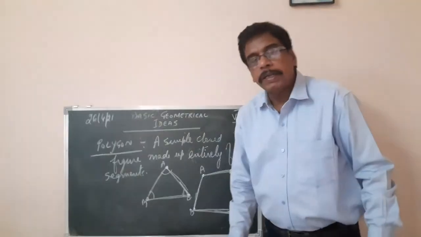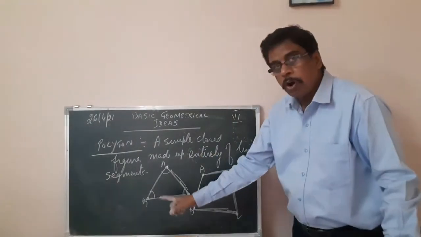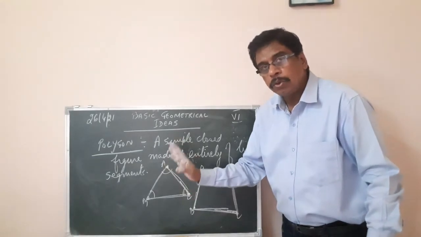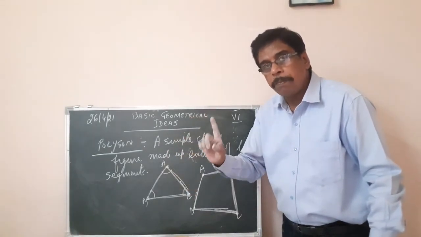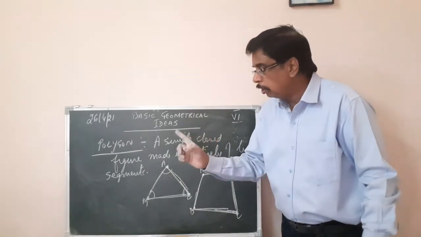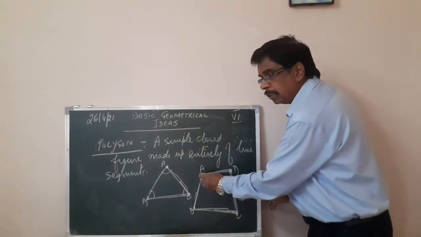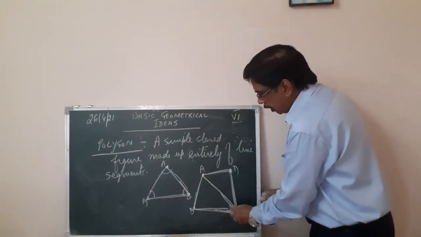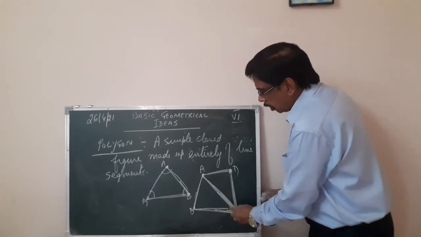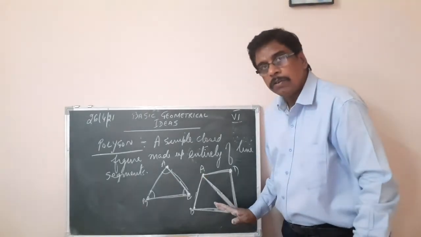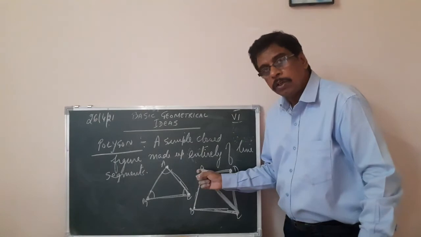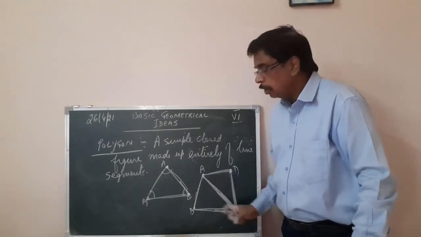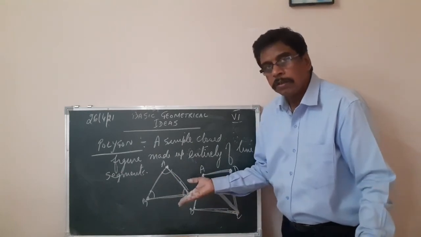Then we come to the next part, diagonals. Can we draw a diagonal? This diagonal cannot be drawn in a triangle. Diagonals are those line segments which join the opposite vertices. Here the first vertex is here, the other vertex is here, opposite to it. Join this, we get a diagonal. AC is the diagonal. When we join one vertex with the opposite vertex to it, we get a diagonal. Here in this case we cannot join.